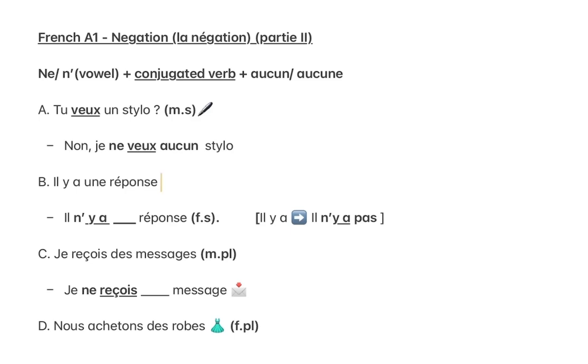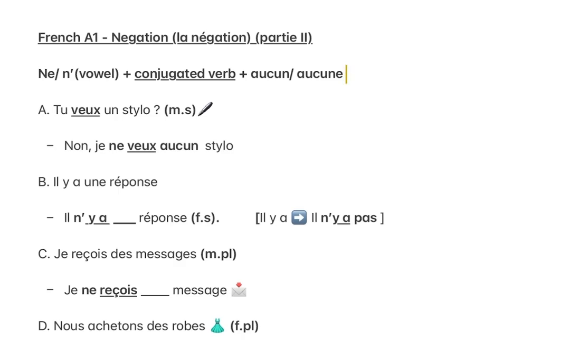We see that in the sentence we already have an apostrophe before the conjugated verb. However, we need to choose again between aucun and aucune.